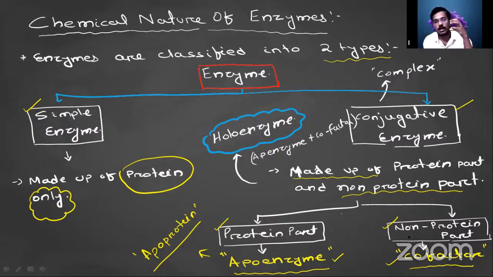Suppose this is your apoenzyme, the protein part. When the cofactor binds, this is the complete enzyme. Without the cofactor, it will not be able to perform its function. When both apoenzyme and cofactor bind, making a structure, that enzyme is called a holoenzyme.